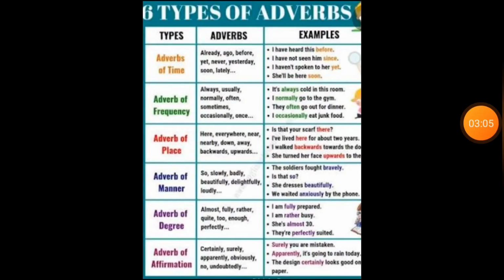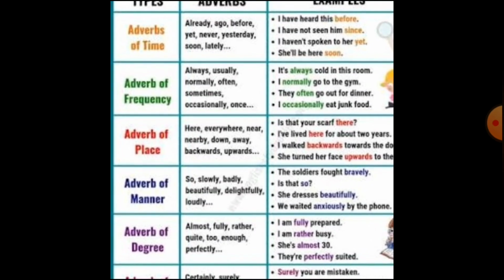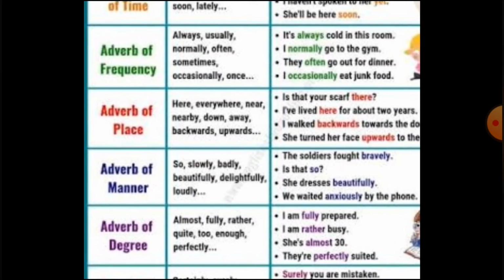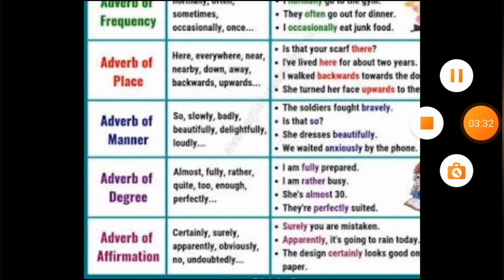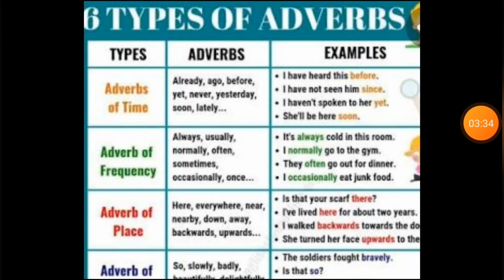Now students, we will see about the types of adverbs. There are 6 types of adverbs. What are the types? Adverb of time, adverb of frequency, adverb of place, adverb of manner, adverb of degree, adverb of affirmation. Now we will see all these types one by one clearly.